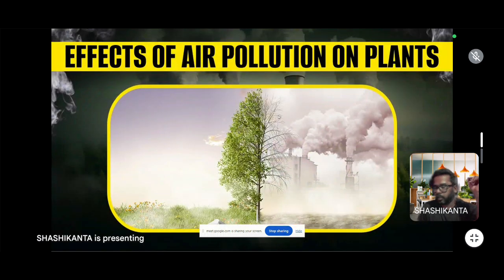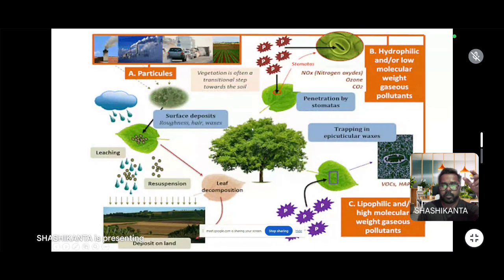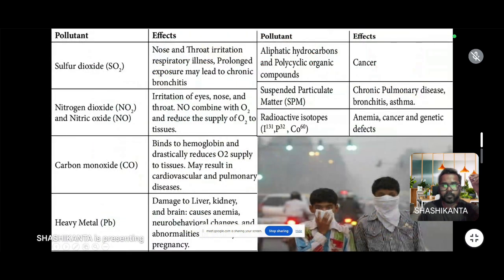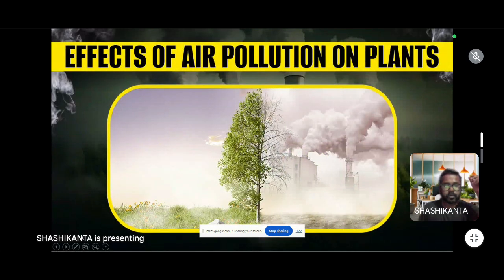It not only affects human health, it also affects plants. Here the picture shows one side with healthy air and another side with polluted air.